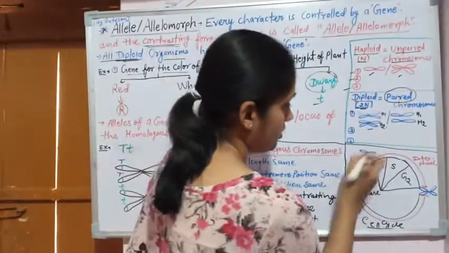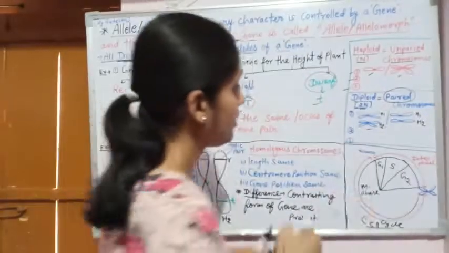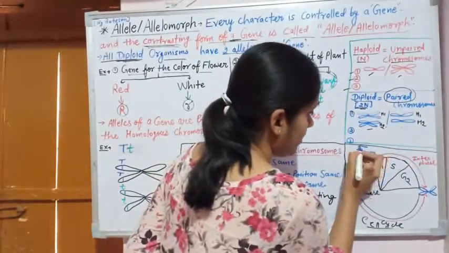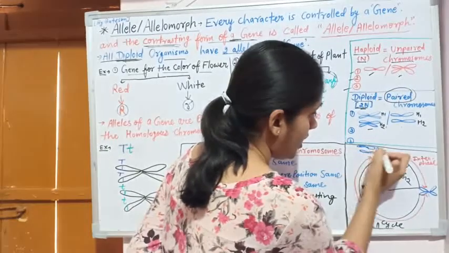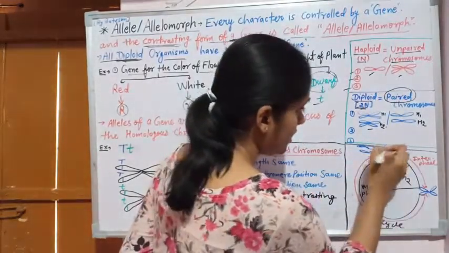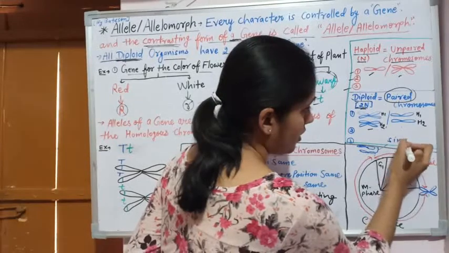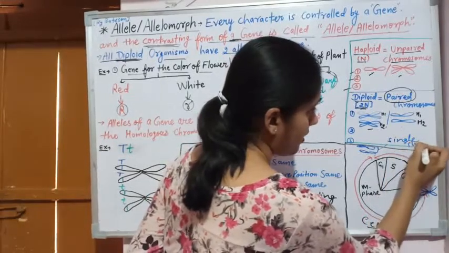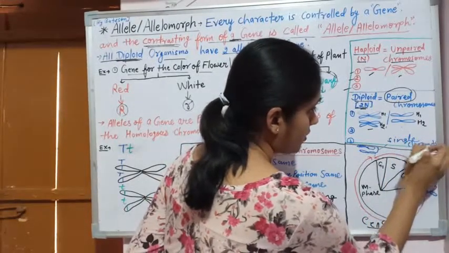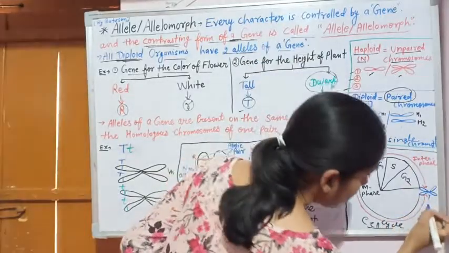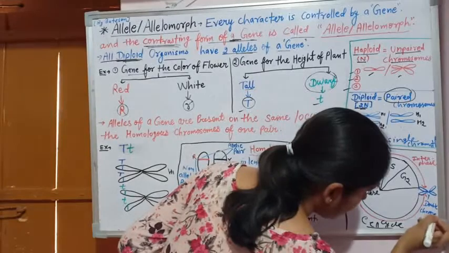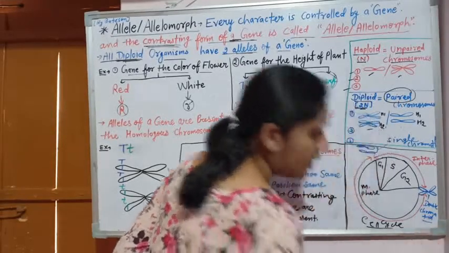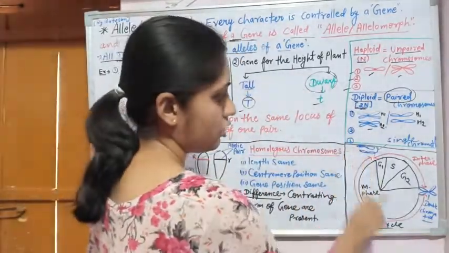So these are separated, not joined. These are the single chromatids, and these are double chromatids.